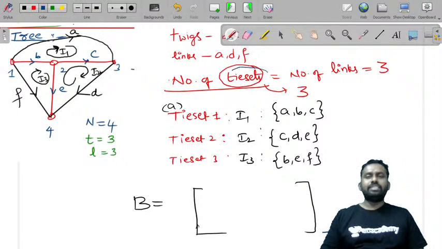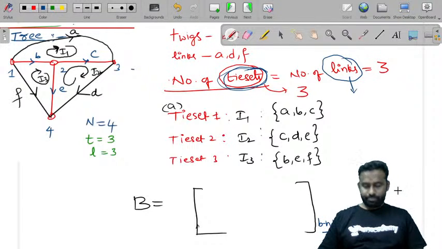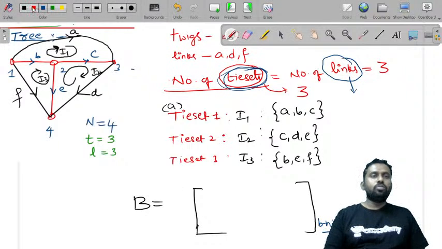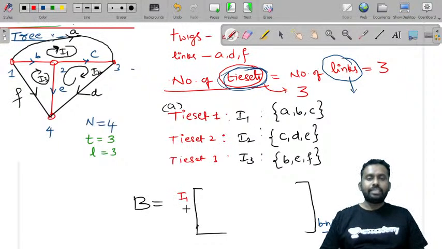The number of tie sets is equal to the number of links, which is b minus n plus 1, and the columns are given by the number of branches. How many branches are there? 6. So the size is b minus n plus 1 by b. What are the rows here? Tie sets. Tie set 1, tie set 2, tie set 3. What are these branches?